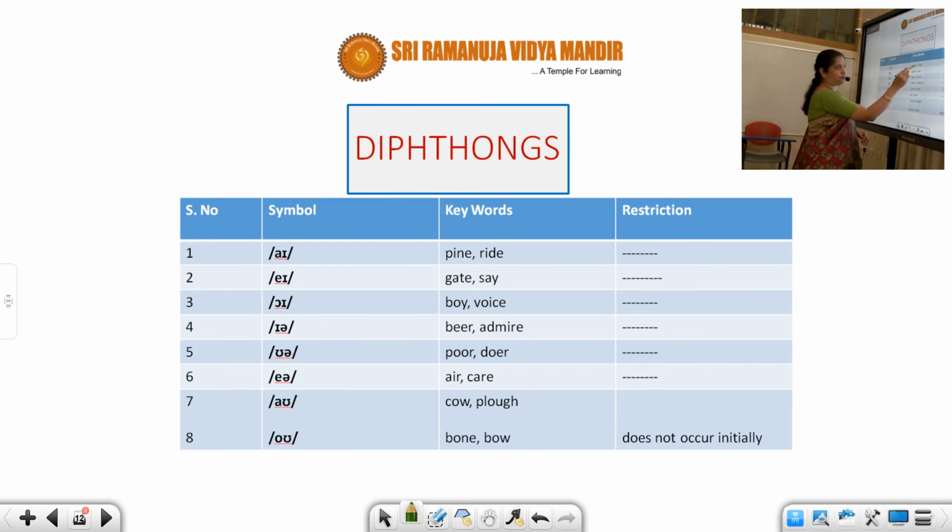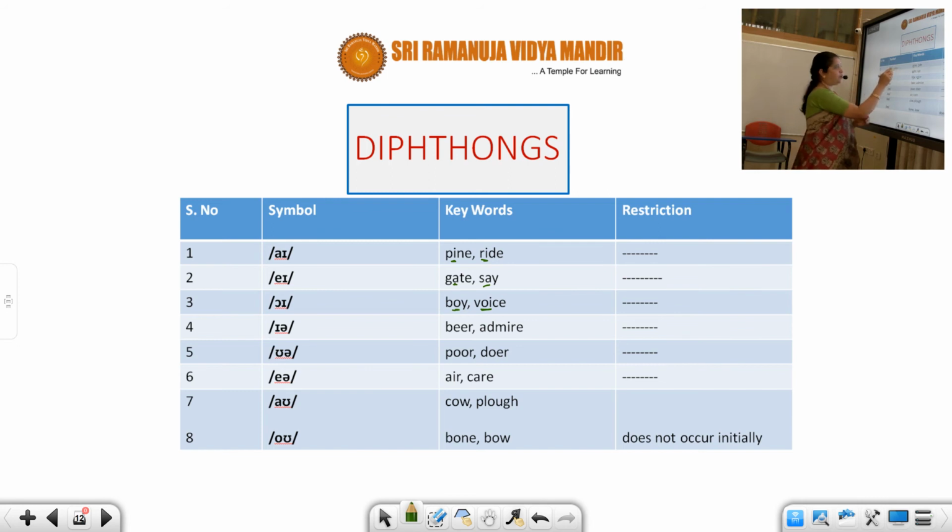Pine, ride. Ear. Can you say A? Sorry, A. E means A, I means E. A, gate, say. Oi, boy, voice. So you can see these words are used as a single letter. Can you see, students? I'm not using two vowels over here. A single vowel, that is I, is used as two vowel sounds, that is a diphthong.